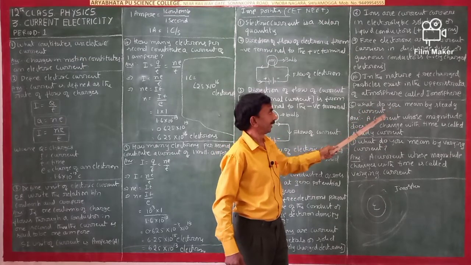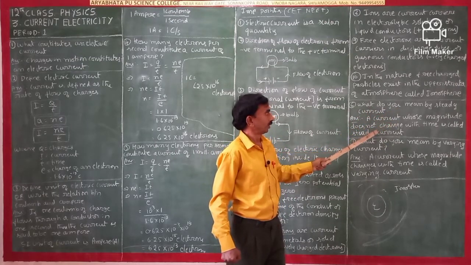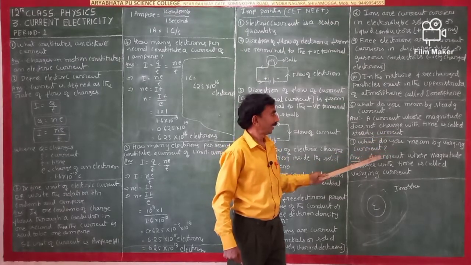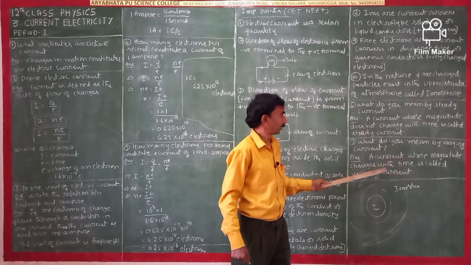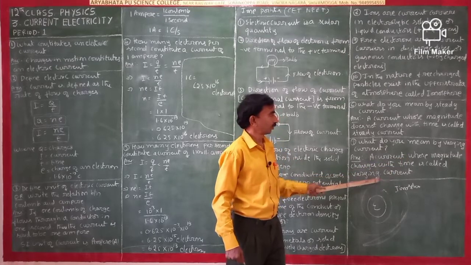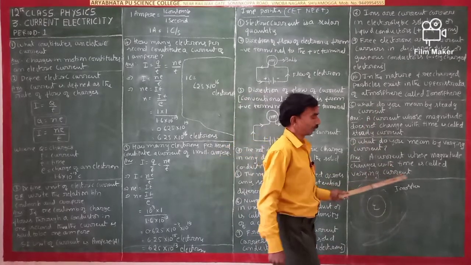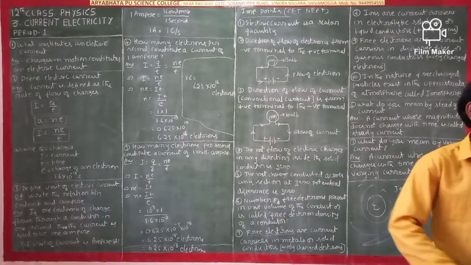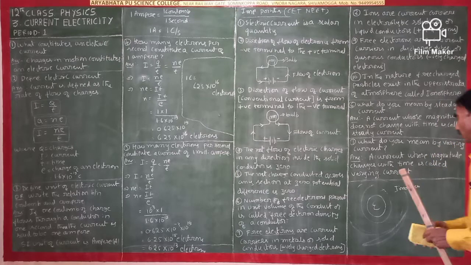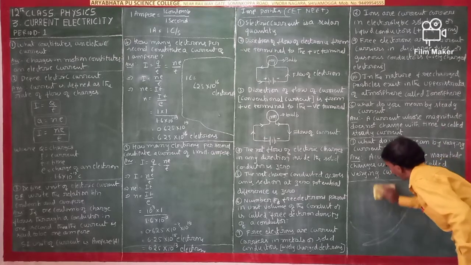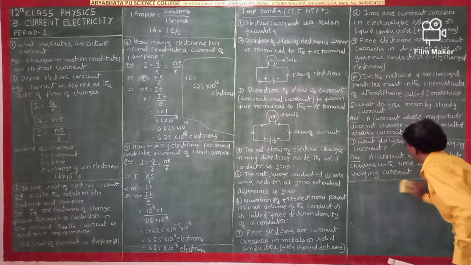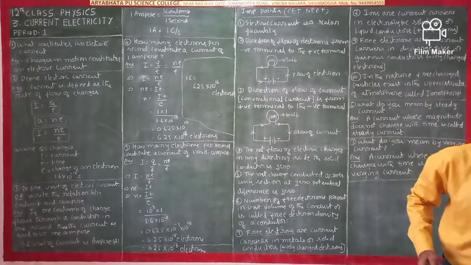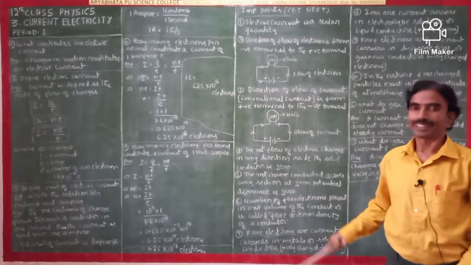What do you mean by steady current? A current whose magnitude does not change with time is called a steady current. What do you mean by varying current? A current whose magnitude changes with time is called a varying current. You have to remember these. Write all these in your notes, and afterwards, in the memorizing part, I will say each answer 3 times.